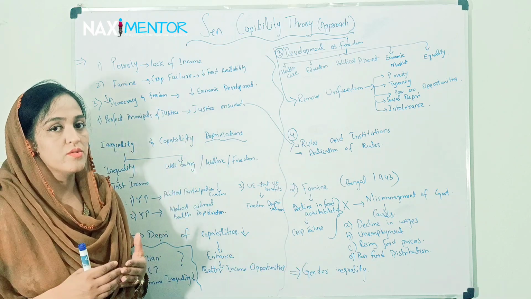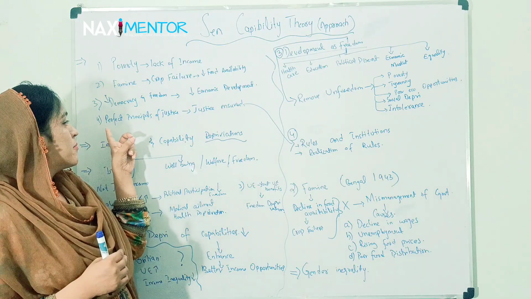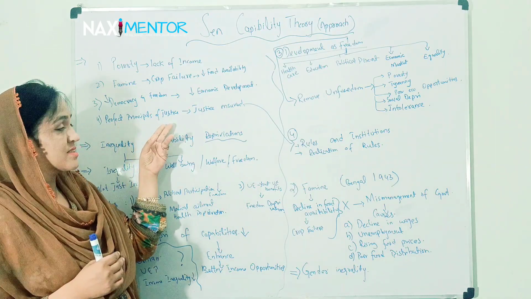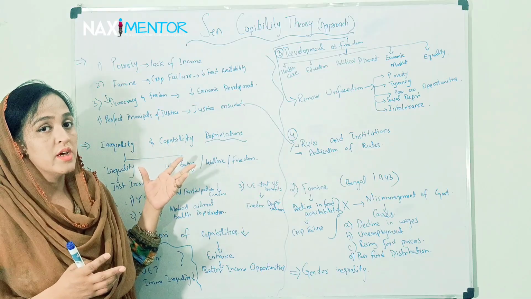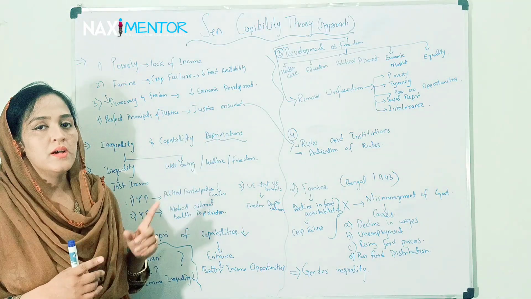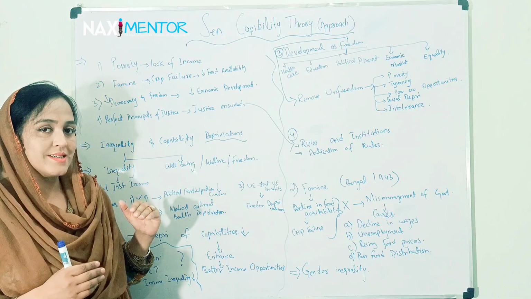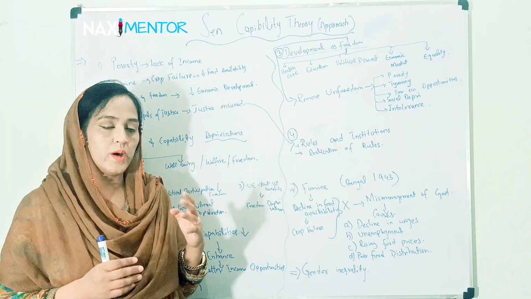Also, this is a very good and valid point, but Amartya Sen challenges this as well. Then, if the perfect principle of justice is ensured in any society, justice will be ensured. Amartya Sen also challenges this point. Now we will be discussing all these four points one by one.